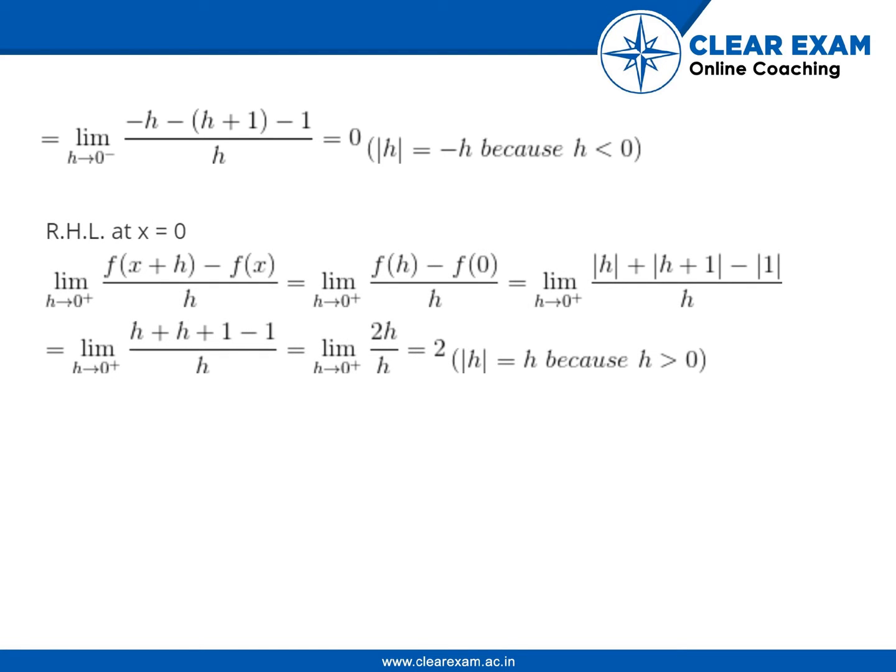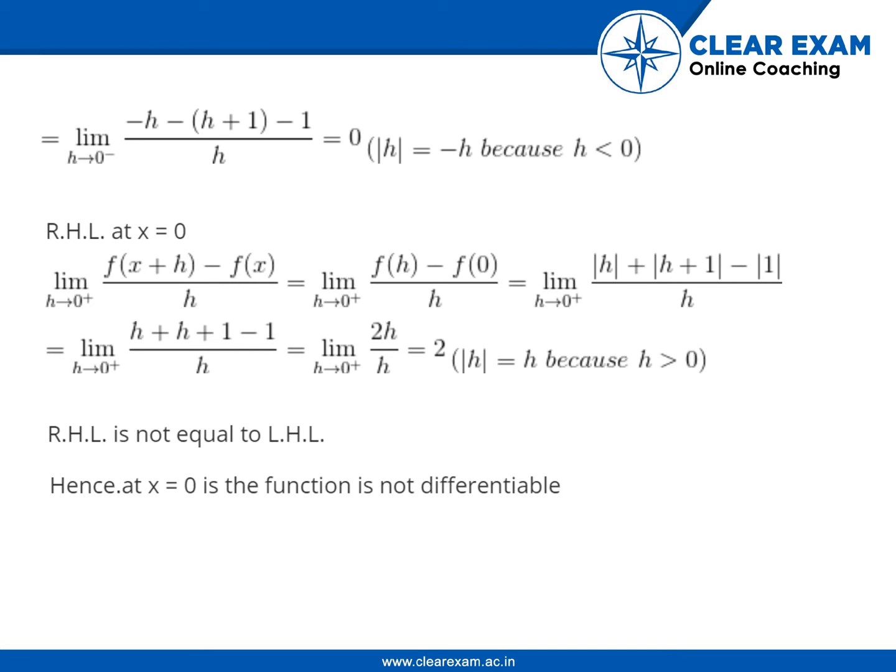Right hand limit at x = 0. Limit of (f(x + h) - f(x))/h where h tends to 0 is equal to limit of (f(h) - f(0))/h where h tends to 0, which is equal to limit of (|h| + 1 - 1)/h, which is equal to limit of (h + 1 - 1)/h... more precisely (h + 1 + 1 - 1)/h, which is limit of 2h/h where h tends to 0, which is equal to 2. |h| = h because h is greater than 0. RHL is not equal to LHL. Hence, at x = 0, the function is not differentiable.